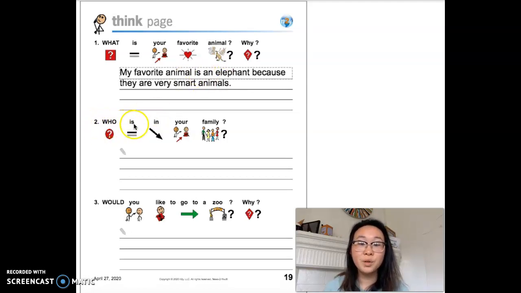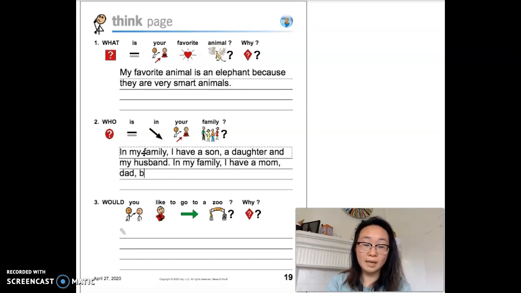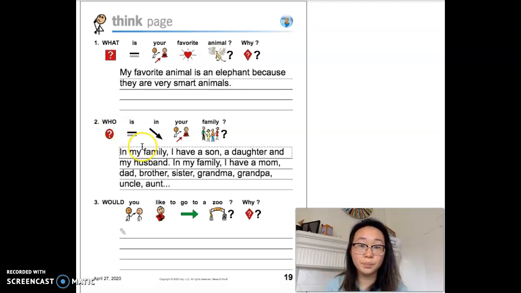Number 2, who is in your family? So I'm going to write, in my family, I have a son, a daughter, and my husband. So that's for me. But for you, you could say, in my family, I have a mom, dad, brother, sister, grandma, grandpa, uncle, aunt. So those are all options that you can put. Any of those are good.